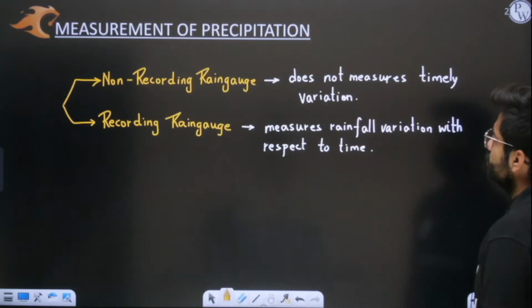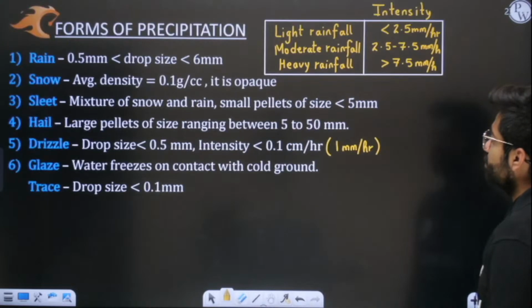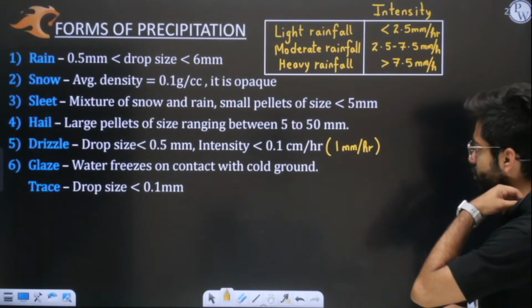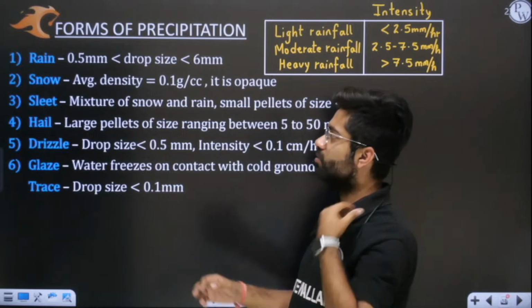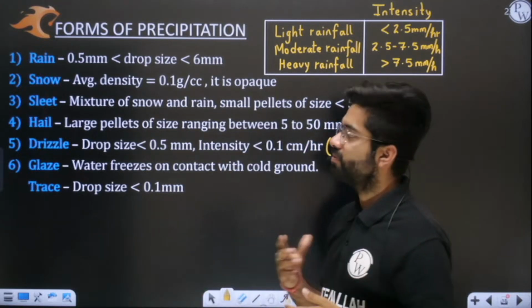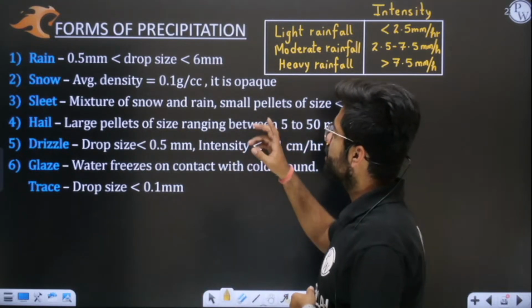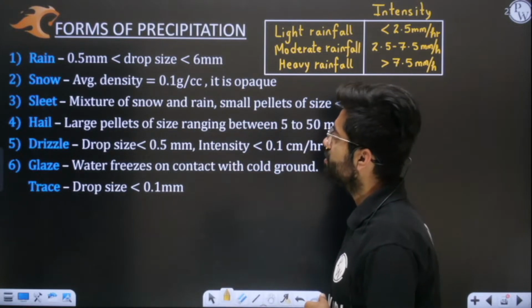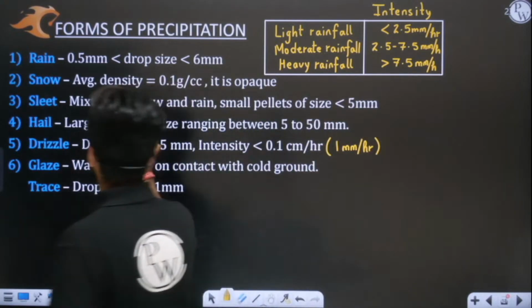So we have basically discussed that, and also we have discussed different forms of precipitation. I hope all the forms are very, very clear to you. Rain, snow, these are different forms. Snow has an average density of 0.1 gram per cc, and sleet is a mixture of snow and rain.